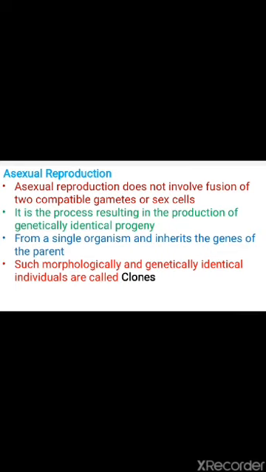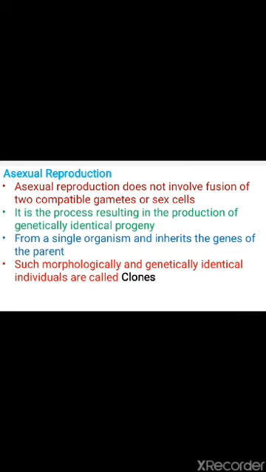So how does this asexual reproduction take place? This asexual reproduction takes place by a single organism. So here the single organism reproduces and produces its progeny, and whatever progeny is produced, that progeny is genetically identical and also morphologically identical with their parents.